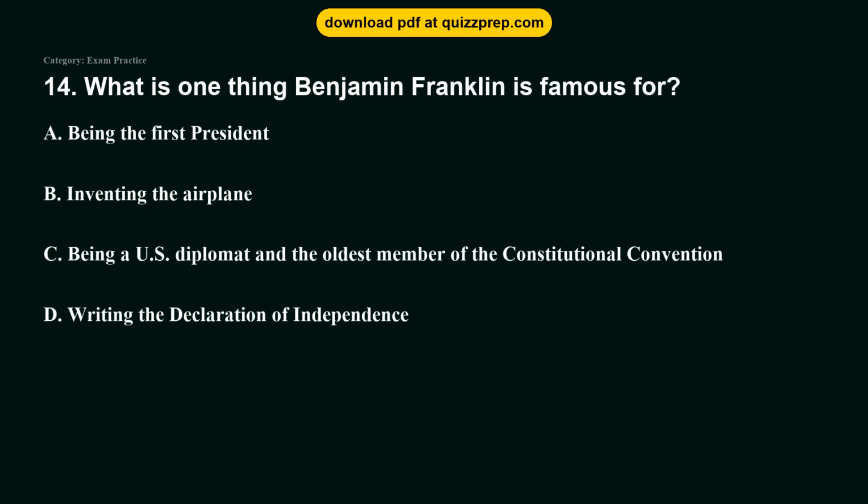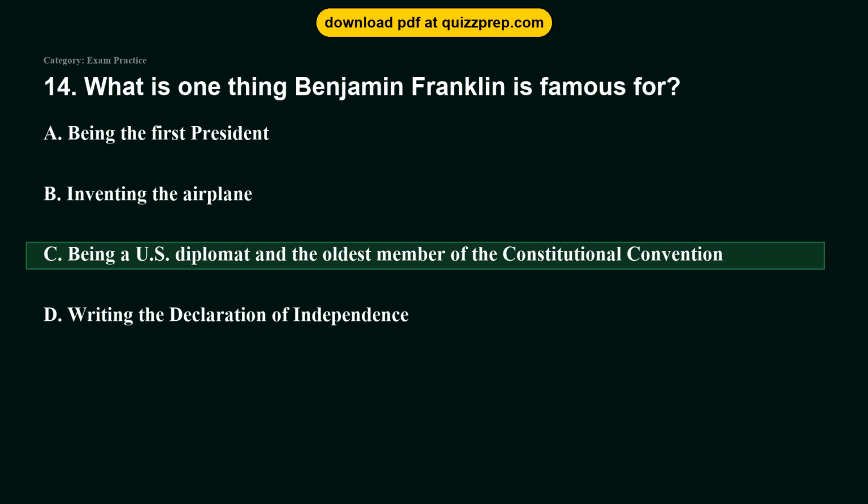Question 14. What is one thing Benjamin Franklin is famous for? Option A. Being the first president. Option B. Inventing the airplane. Option C. Being a U.S. diplomat and the oldest member of the Constitutional Convention. Option D. Writing the Declaration of Independence.